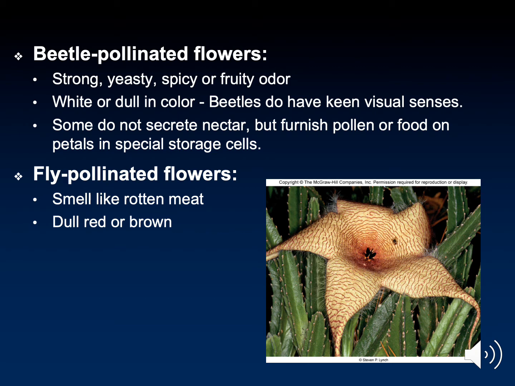So, flowers that smell like meat, like this carrion flower pictured here, essentially trick flies into landing on them. While checking the flower out, the fly inadvertently picks up some pollen and has the potential to carry it to another flower.